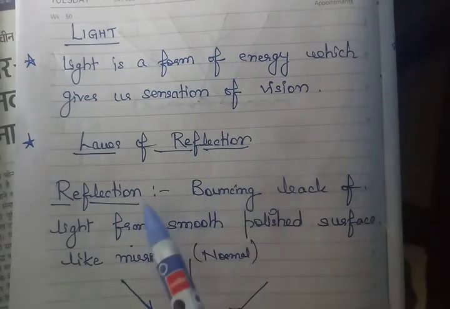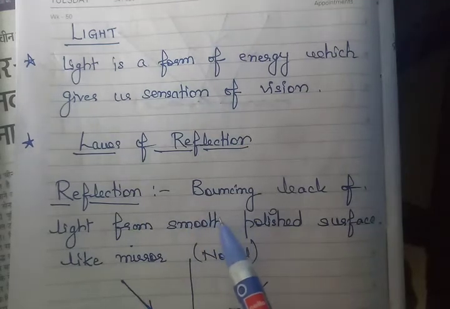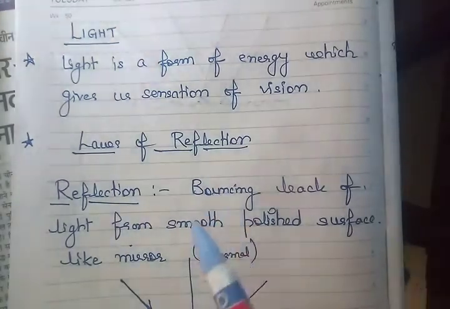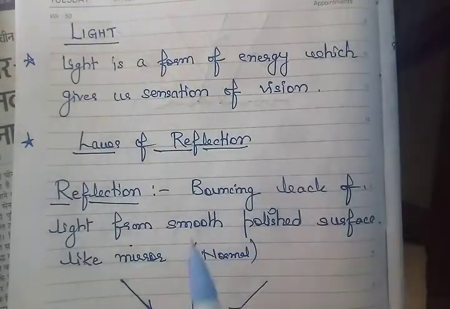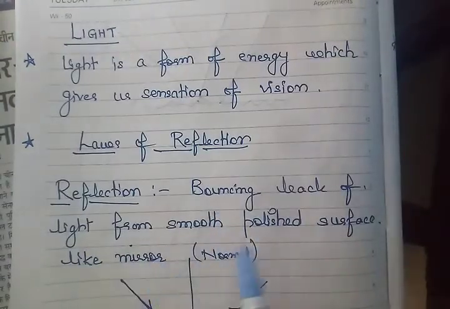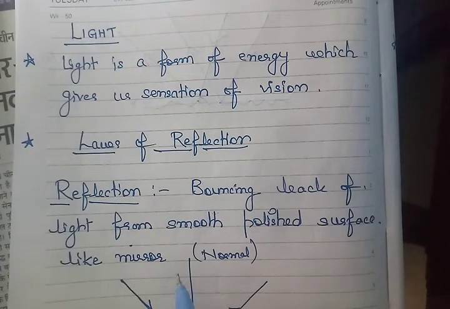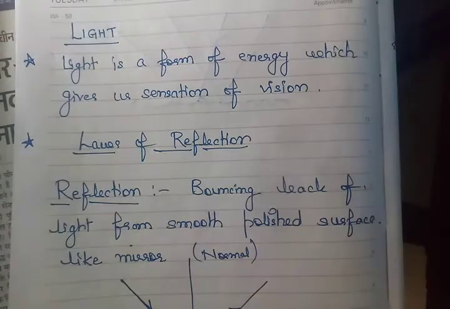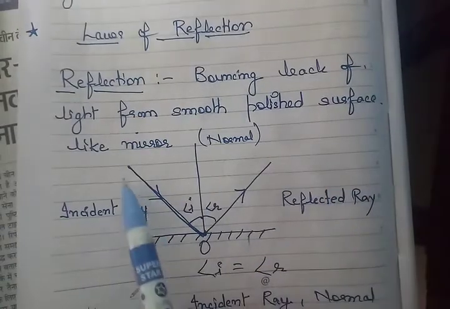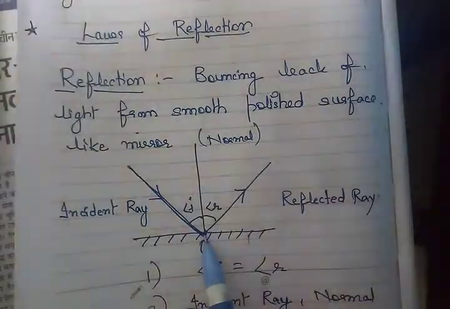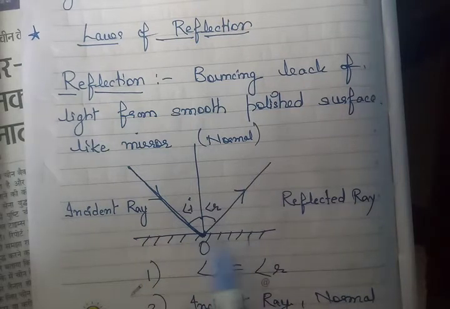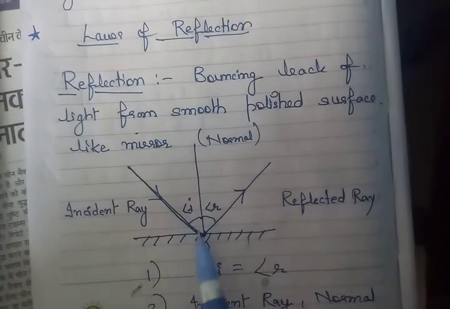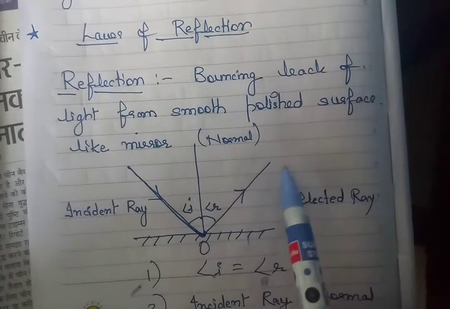Now, what is reflection? As we know, because of reflection only we are able to see things. So, bouncing back of light from a smooth polished surface like a mirror. This is what reflection is, bouncing back of light. Bouncing back of light means when the light falls on any smooth polished surface, like this mirror, and the light is falling with some angle and then reflected back.